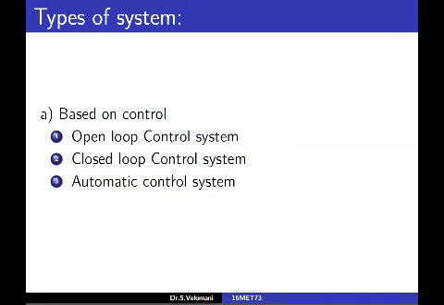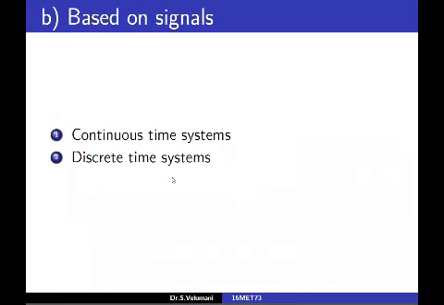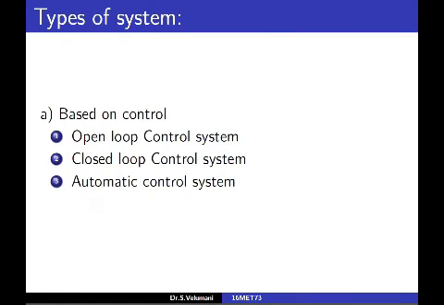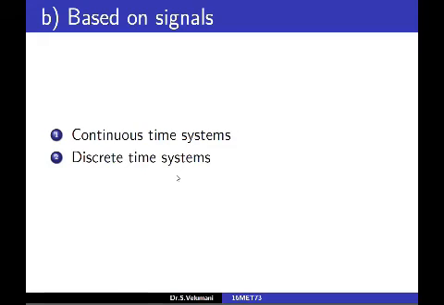Then types of systems are classified in various ways. One is based on control, and another is based on signal. Based on control, it is subdivided into 3 categories. One is open loop control system. Second one is closed loop control system. Third one, automatic control system. Based on signals, continuous time systems, discrete time systems, etc.